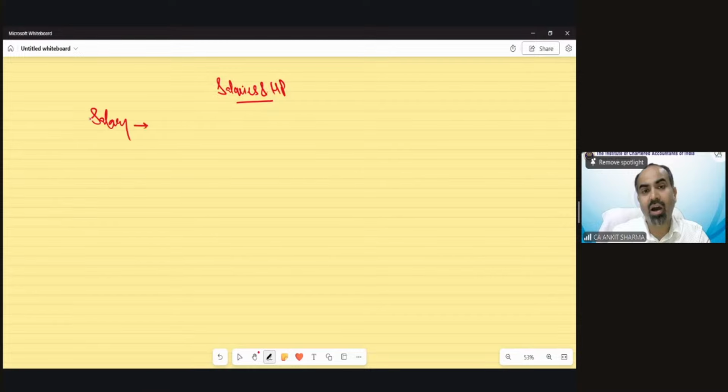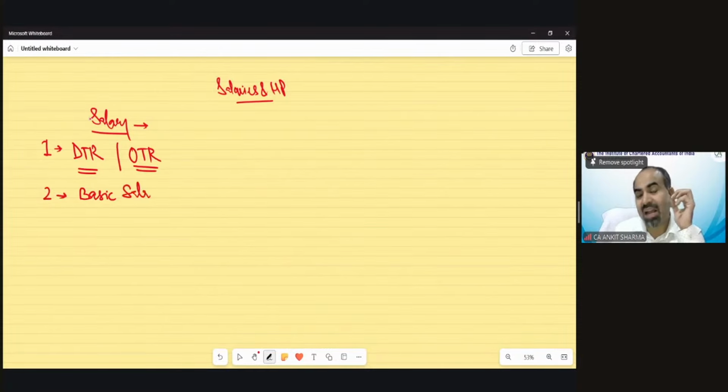The first thing to check is whether it is under the default tax regime or under the optional tax regime. This thing you need to check first. Always try that my basic salary should be correct. Basic salary calculation should be absolutely correct, because if the basic salary calculation goes wrong in the question, let me tell you, that would hit your marks badly.